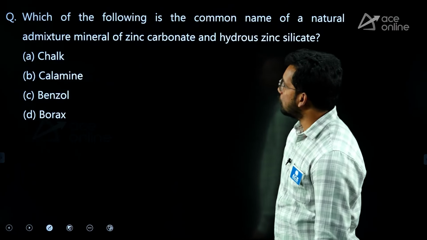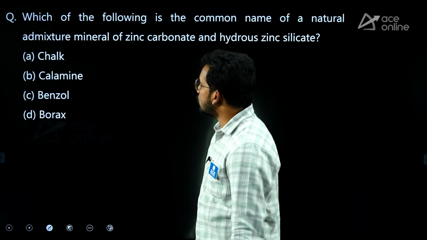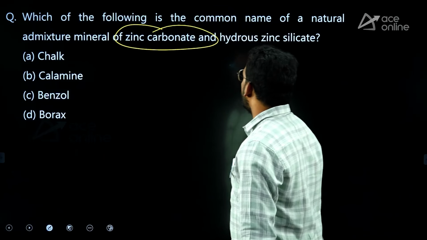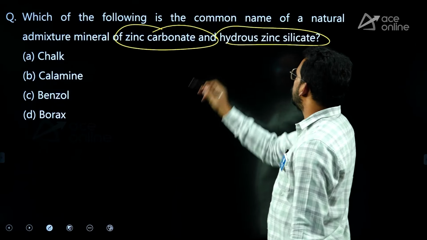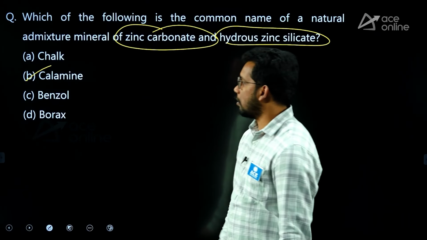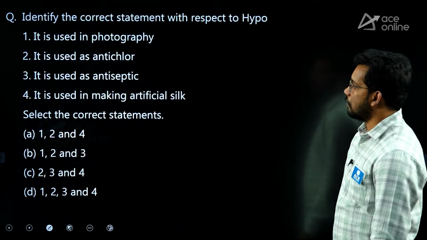So, next question, which of the following is a common name of natural admixture? So, basically it's chemistry related. When we mix zinc carbonate and hydrous zinc silicate, we get calamine, right? Very important, not borax, benzol or chalk. So, we get the calamine, important question.